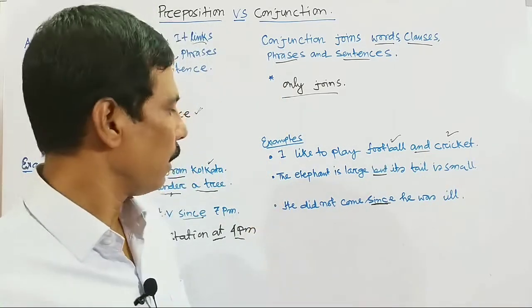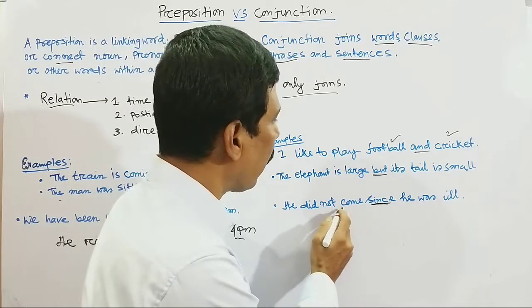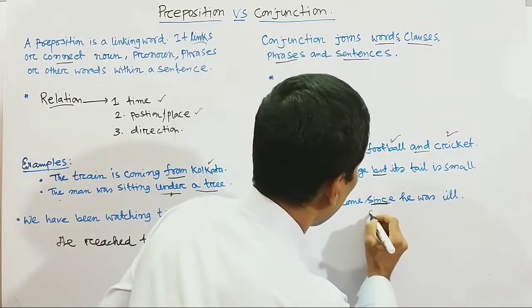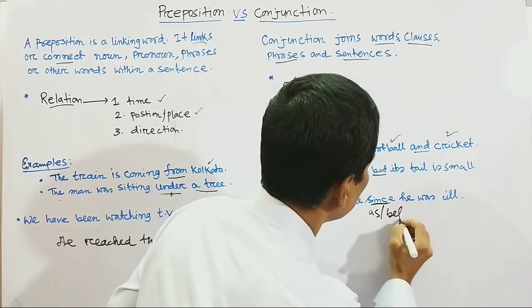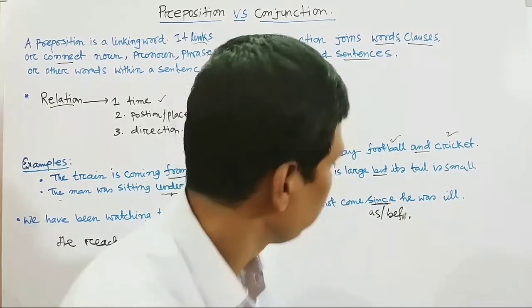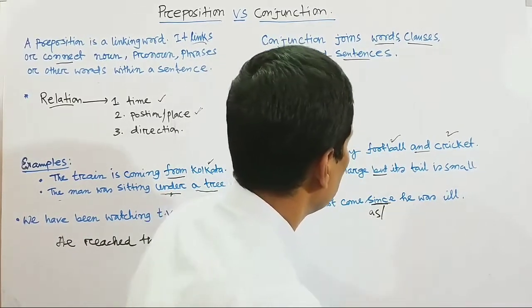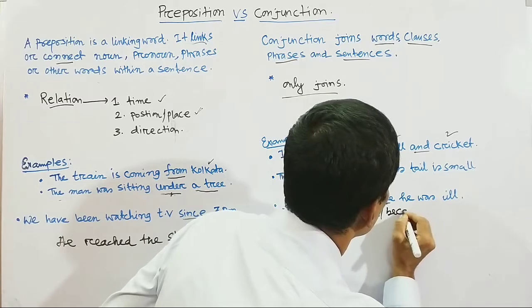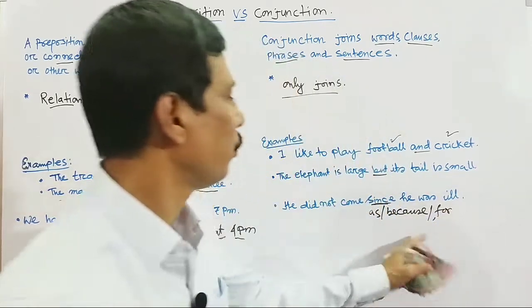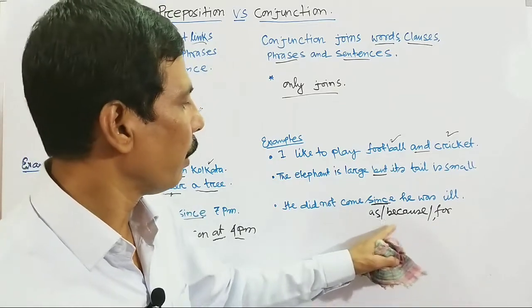And the last sentence is here, he did not come since he was ill. Since means here as or because. Because, or for with a comma. If you put a comma and for, it expresses because.